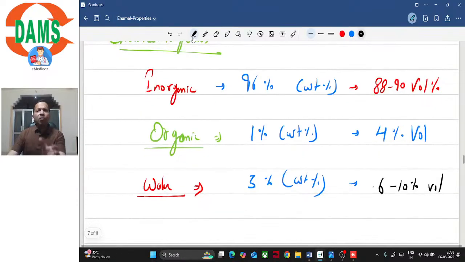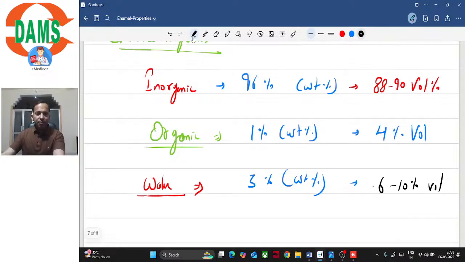So sometimes they will ask you about the volume percentage or the volume composition of a particular component, right? But usually they'll ask you about the weight percentage. So 96 is inorganic, 1% organic, and 3% water. But same things when asked in volume, it changes, right?